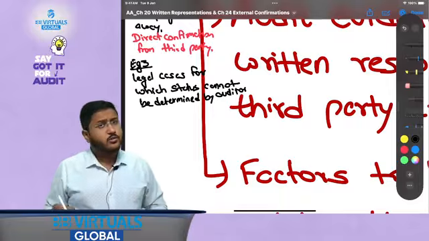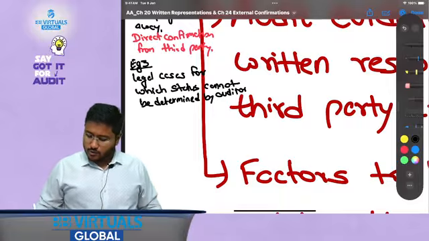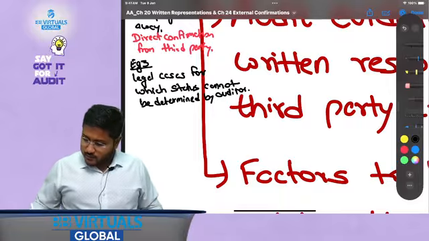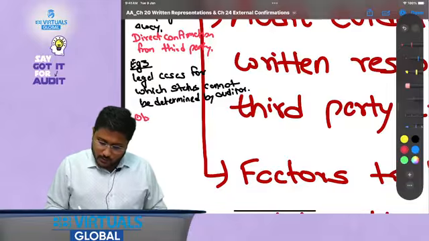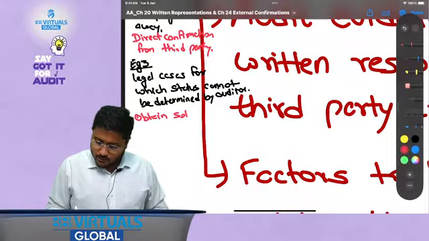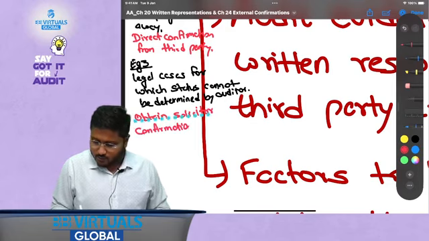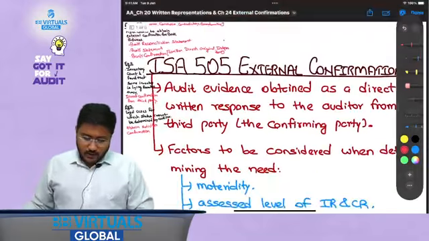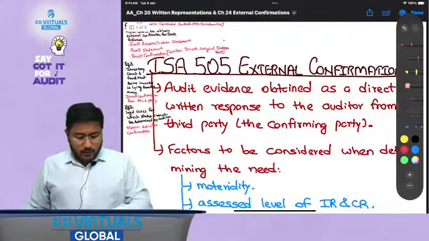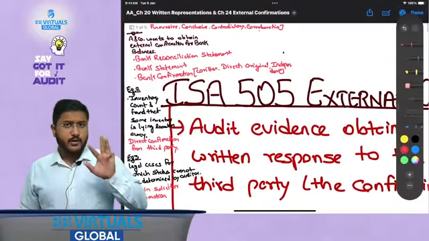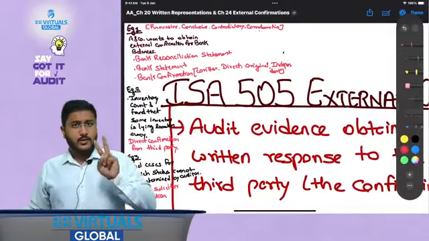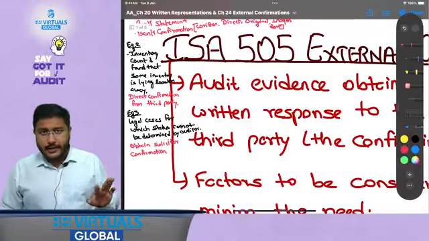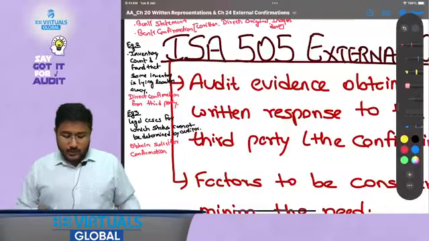Because first of all, that is not the area of the auditor, and second, that is not the scope of the auditor either. So they are not concerned with it. So what can they do? Obtain solicitor confirmation. This could also be called legal confirmation. Okay, I hope this is clear. Now I hope you have understood where confirmation letters are required. We have taken three examples: one of bank statement, second of inventory, and third of legal cases. Okay, now what is the process?